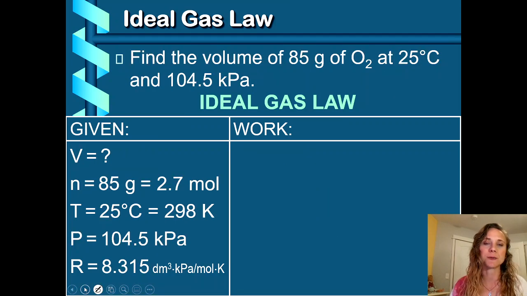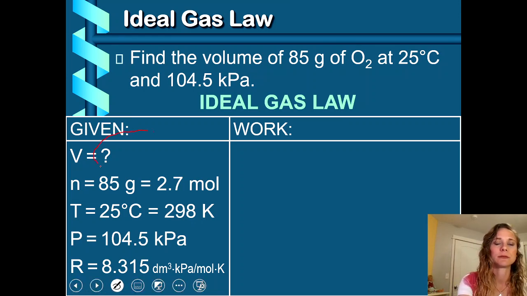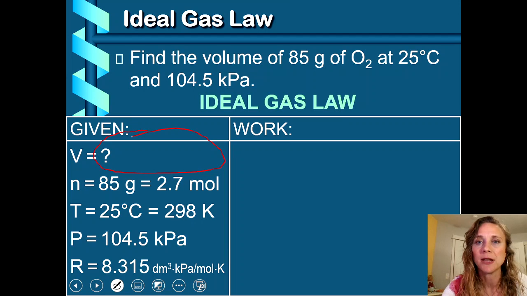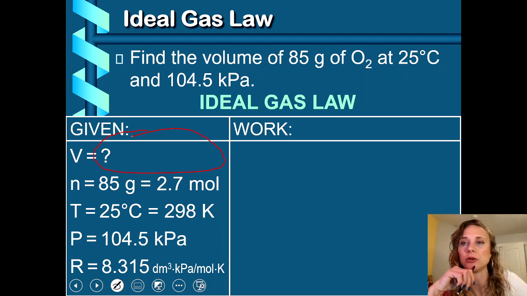All right, next problem. I love this because we like to idealize life with the ideal gas law. So we're not changing anything. Remember, we're just trying to find one thing about a gas if we know all the other stuff and we use the right constant, R value. So this time we don't know the volume, but we do know the number of moles. Oh, looks like we had to find out the number of moles. Look at here: 85 grams of O2 at 25 degrees Celsius.